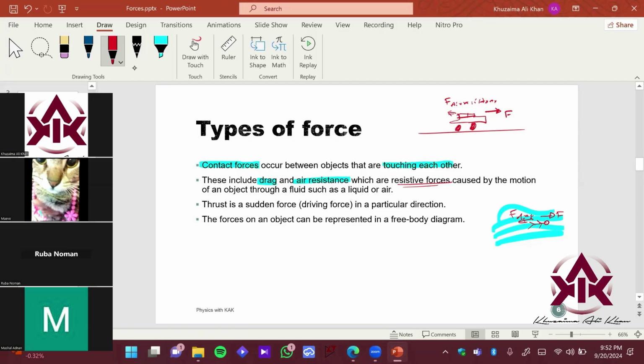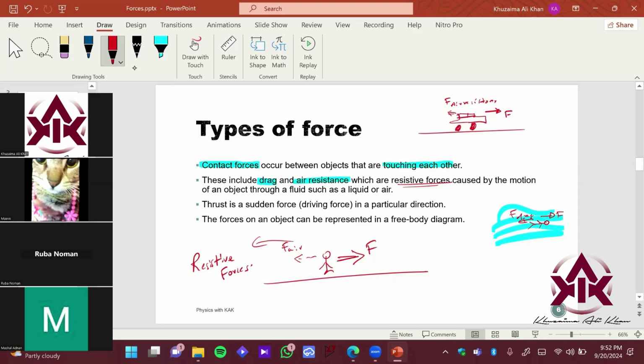Anything which is going through a fluid, let's imagine a person is running in this direction. He would also face a small air resistance. You might have seen, if you're running or jogging at a high pace, there is some air trying to slow you down. So these are all called what? They're called resistive forces. They try to resist your motion. So for types of forces, you should be clear which are resistive forces and what are contact forces.